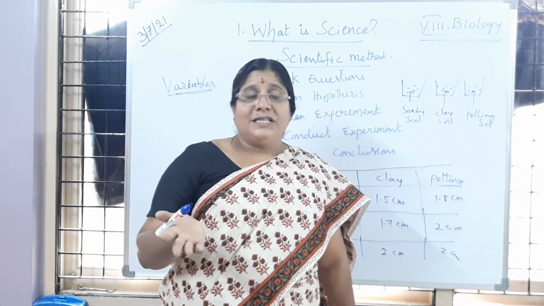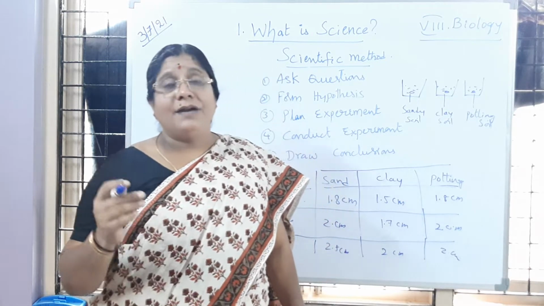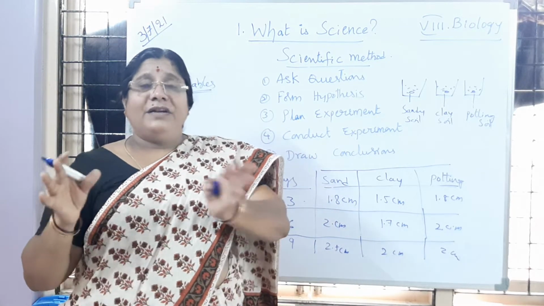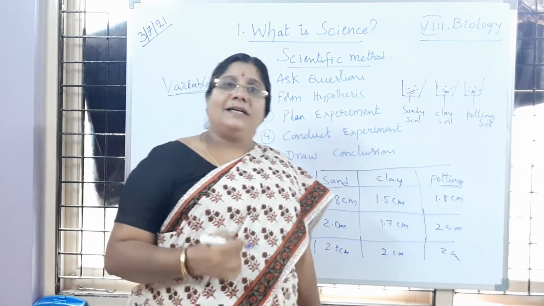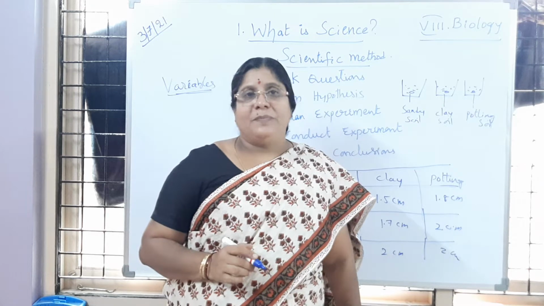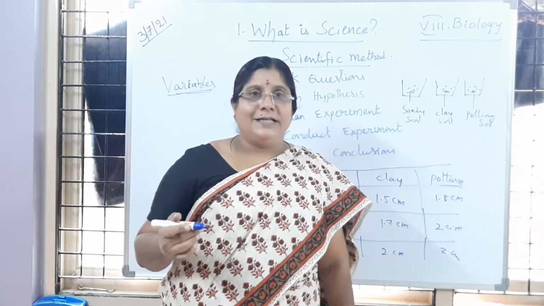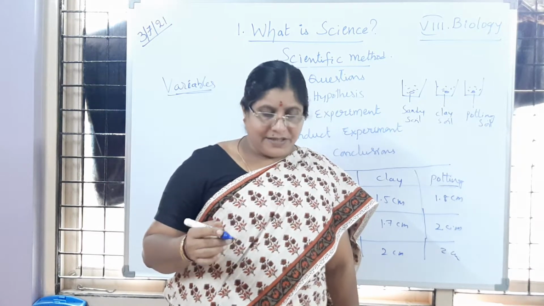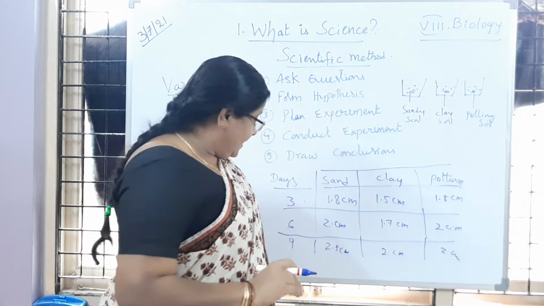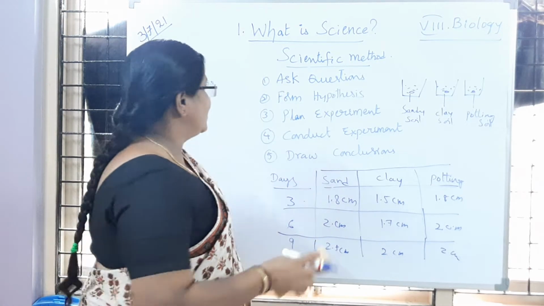So you learned just now that we take a leaf which is boiled, and when we pour iodine solution, it will turn into blue black color. That blue black color indicates that starch is prepared by the plant by the process called photosynthesis. So the hypothesis is tested, or the hypothesis is correct in that way. Is it clear to children? So like that here we can investigate your questions and get the answers.